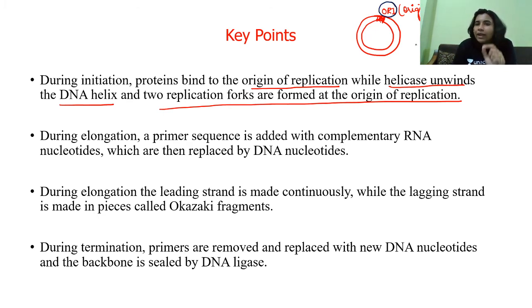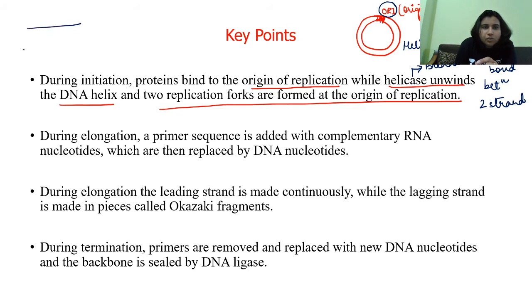Once ori gets activated, once DnaA in case of prokaryotes binds to ori, helicase, an enzyme, comes in. What is the function of helicase? It breaks the hydrogen bonds between the two strands. See here, this is one strand and this is another strand, connected by hydrogen bonds.